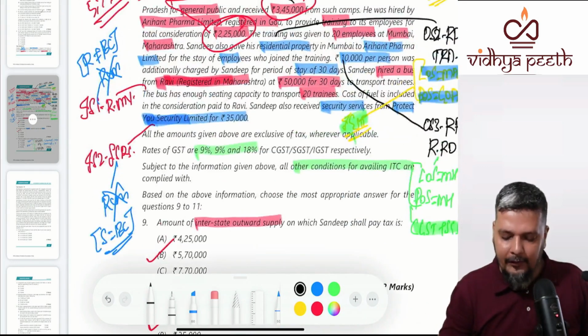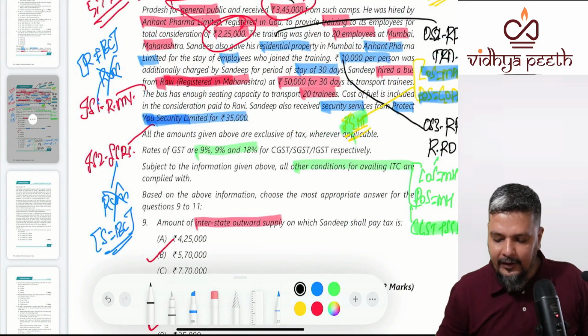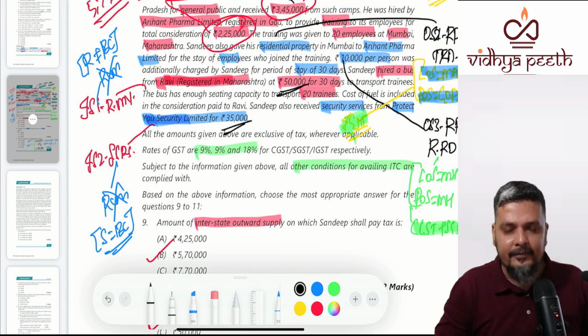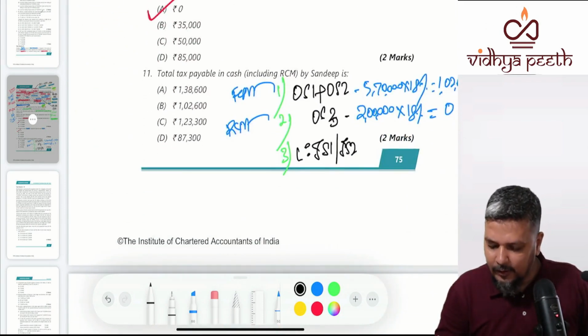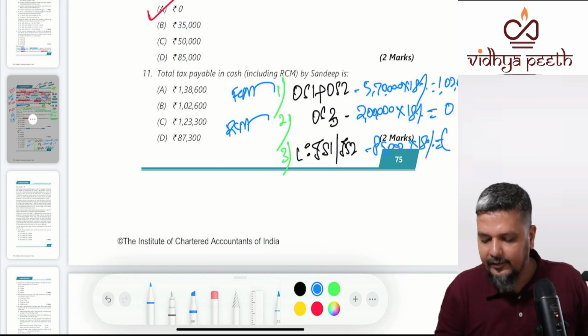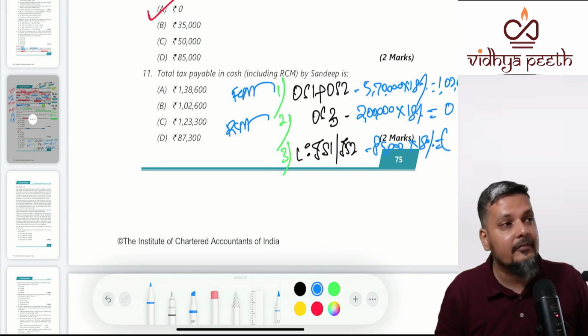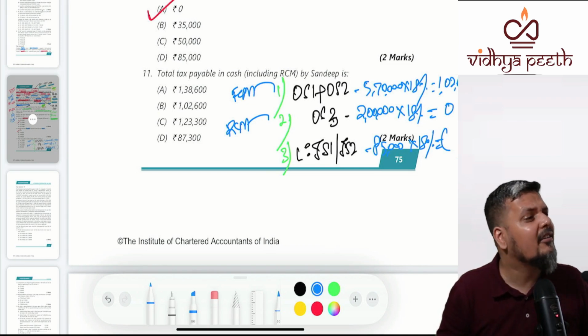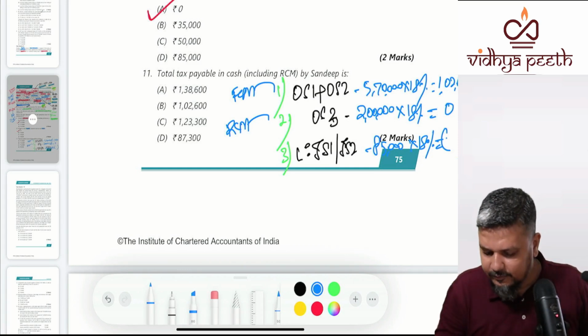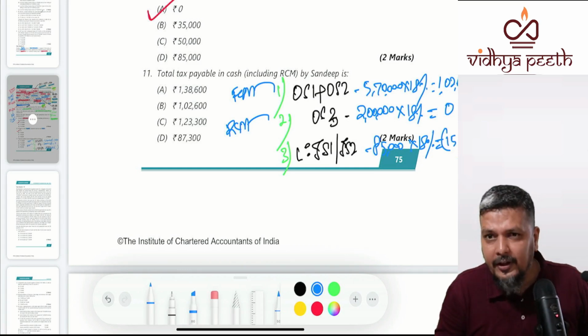Be it renting of motor vehicle, Ravi, or be it security services, Protect You Security Limited. What is the total value? 50,000 and 35,000. So what is the total value you will get? 85,000 multiplied by 18%. Please. 15,300.